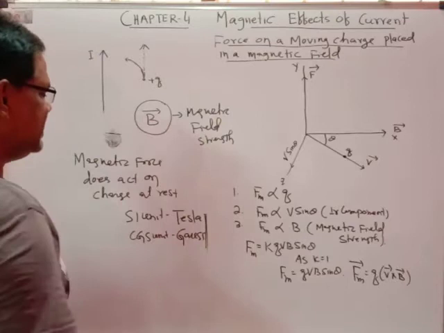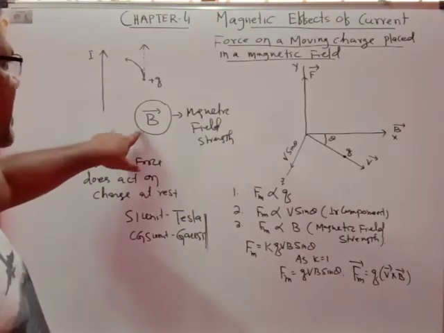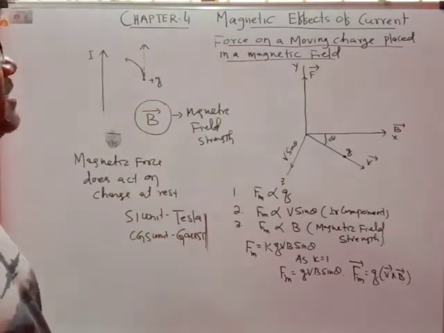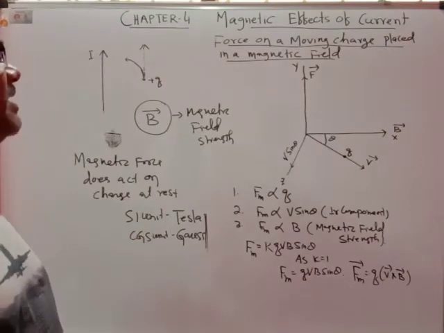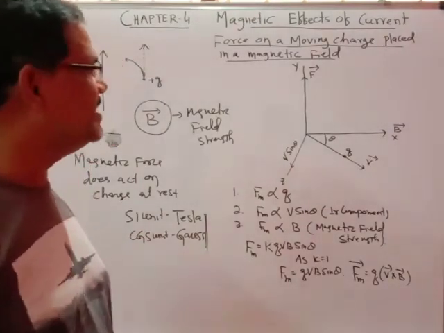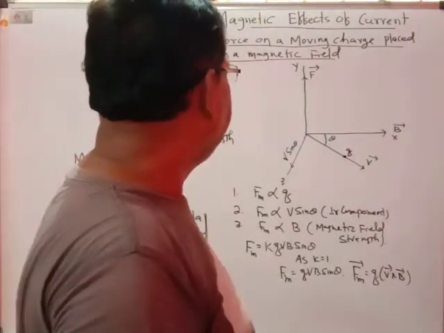The SI unit is Tesla and the CGS unit is Gauss. This is the magnetic field. Now we will discuss the expression for the force acting on a moving charge placed in a magnetic field.